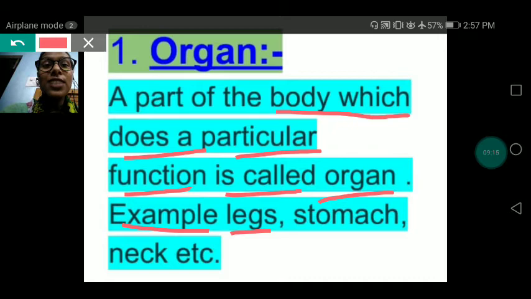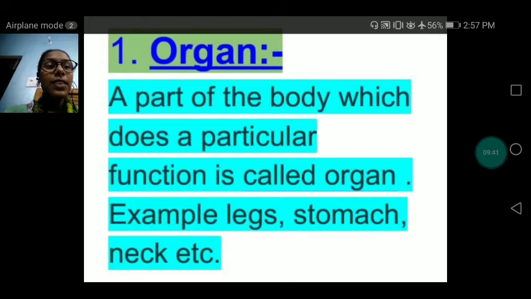With the help of legs we can walk, stand, run, kick. Stomach: whatever food we eat goes into the stomach, and then the food gets digested. This is the process of the stomach. Understood? Neck: with the help of neck we can move our head.